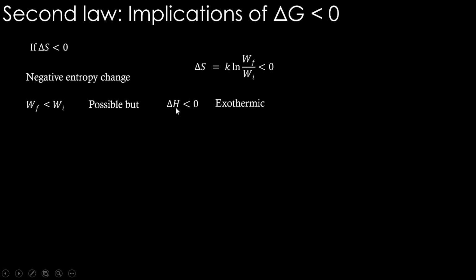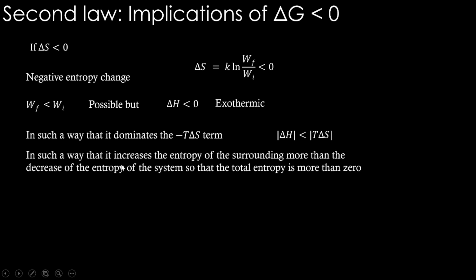And the process we call that an exothermic process. You see, delta H we said is the heat exchange, right? If that is negative, it means heat is going out. We call it an exothermic process in such a way that it dominates the minus T delta S term, making the entire Gibbs energy change negative. So this should hold, in such a way that it increases the entropy of the surrounding more than the decrease of entropy of the system.